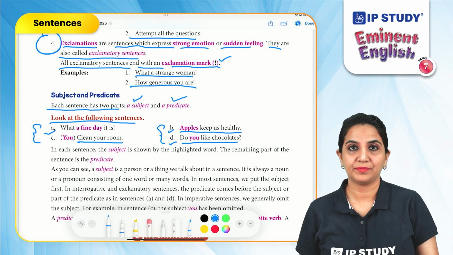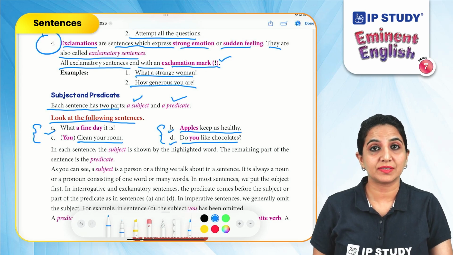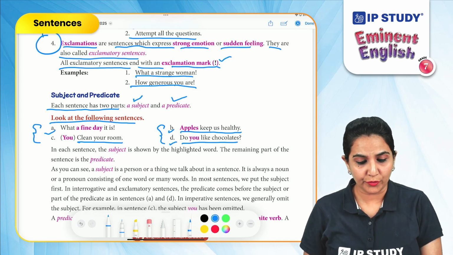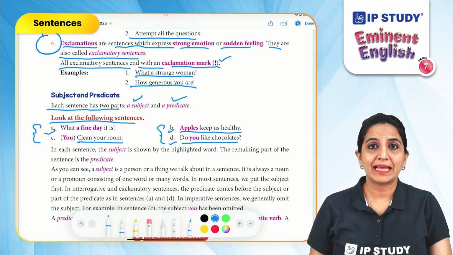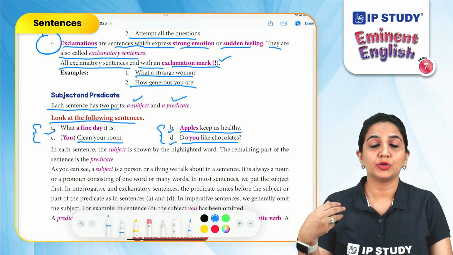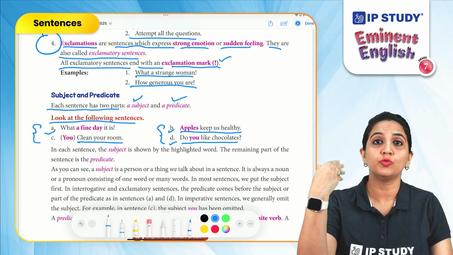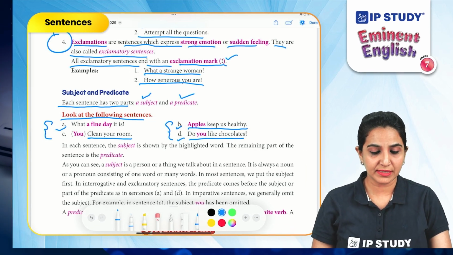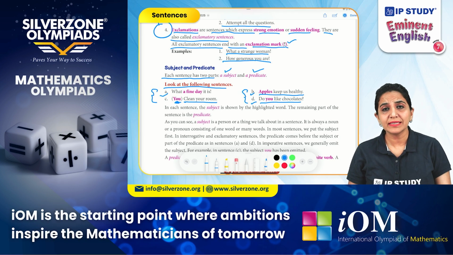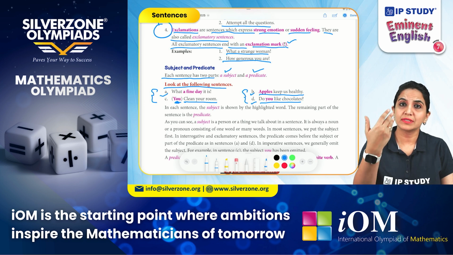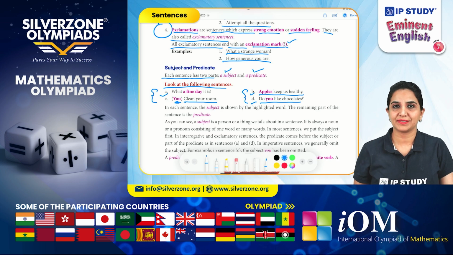Apples keep us healthy. Now in this sentence, what are we talking about? Apples. That means apples is the subject. Clean your room. Now this is a kind of an imperative sentence. It is a kind of a command you are giving to the person. But who are you talking about? You, the person whom you are giving the command. That means you becomes the subject. Do you like chocolates? Now you're asking a question to someone. So the person you're asking a question, you, is the subject.